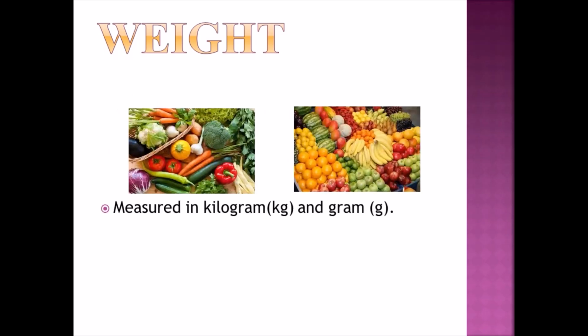See over here, you know that we use measures like kilogram, gram or milligram to weigh different things. Kilogram is used to measure heavier objects or large quantities, whereas gram is used to weigh lighter objects or quantities. Here are some examples, like vegetables and fruits. Whenever we go to the market with our parents, they purchase vegetables and fruits and other things in grams and kilograms.